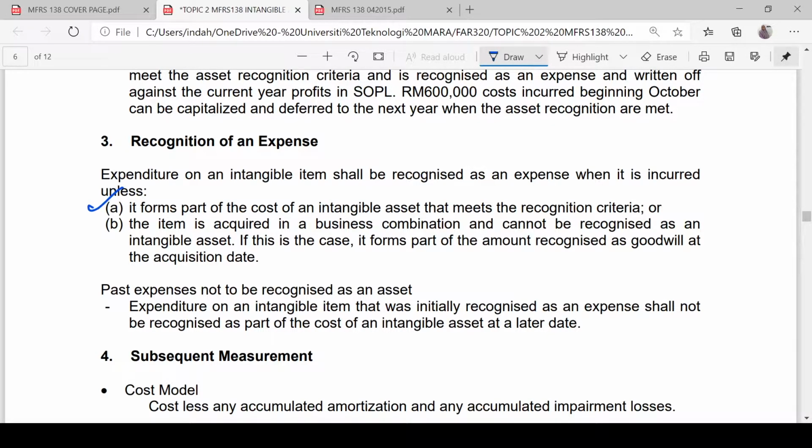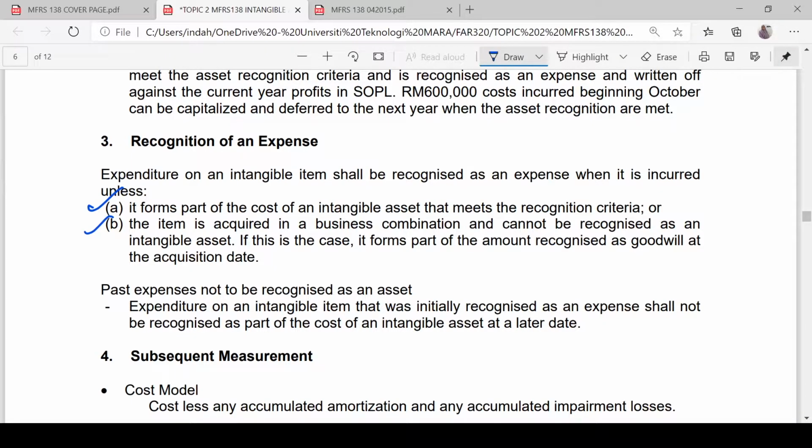Or the item is acquired in a business combination and cannot be recognized as an intangible asset. If this is the case, it forms part of the amount recognized as goodwill at the acquisition date. So basically we are going to expense off in SOPL. But if it meets the recognition criteria, then we are going to capitalize the amount that we have incurred as an intangible asset, to be shown in the statement of financial position under non-current asset.